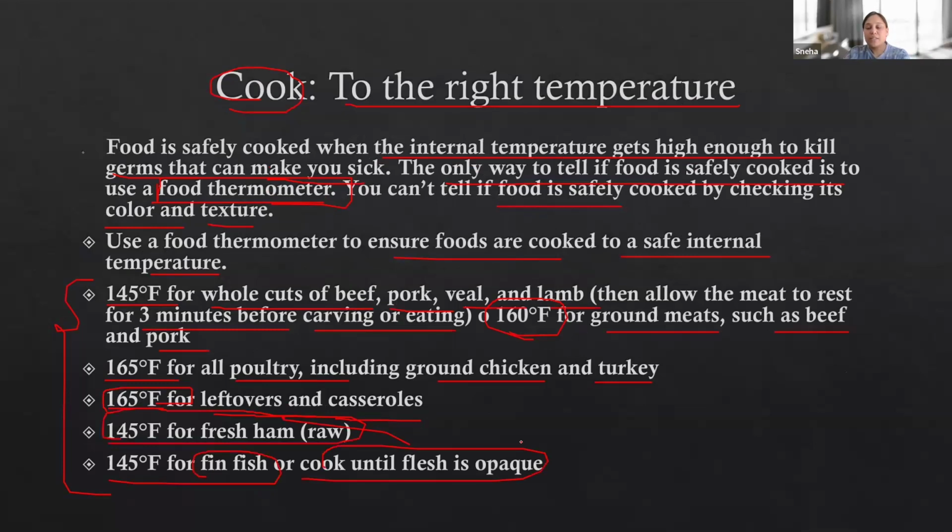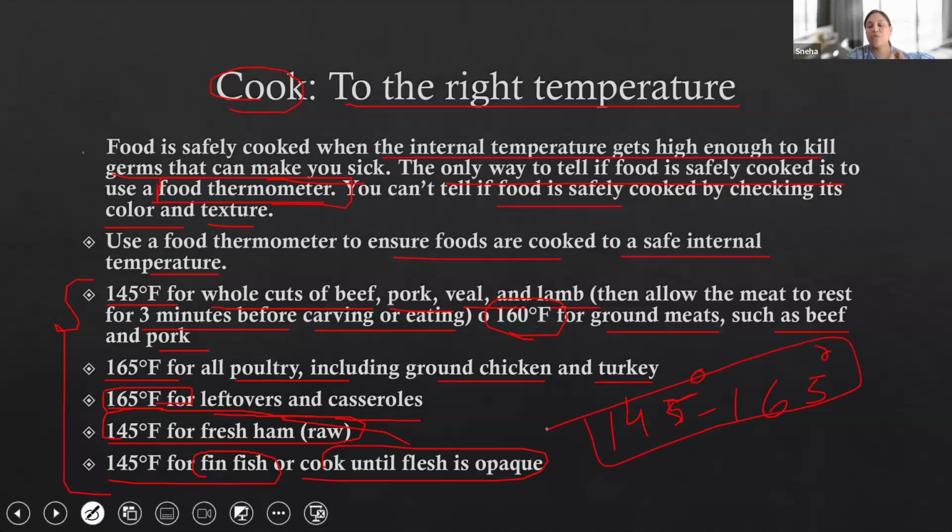Okay, so what I would say is if you're not eating meat or if you're not cooking, then it would be difficult for you to remember the temperature. What you can do is remember the range. The range is 145 to 165. So generally for almost all food items, what is the temperature? 145 degrees Fahrenheit to 165 degrees Fahrenheit. You can remember this temperature for any kind of food item, specifically the meat they are talking about. So this is a safe temperature at which you can cook meat like poultry, chicken, turkey.